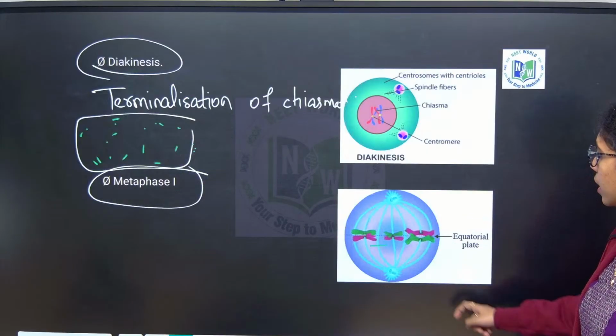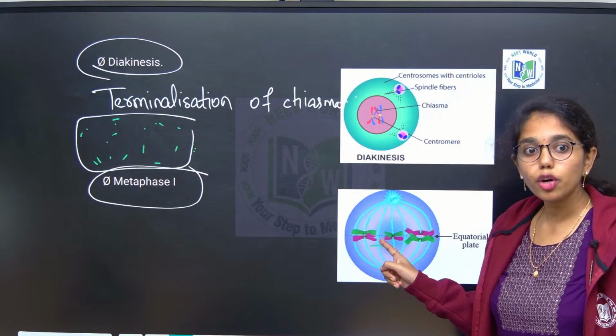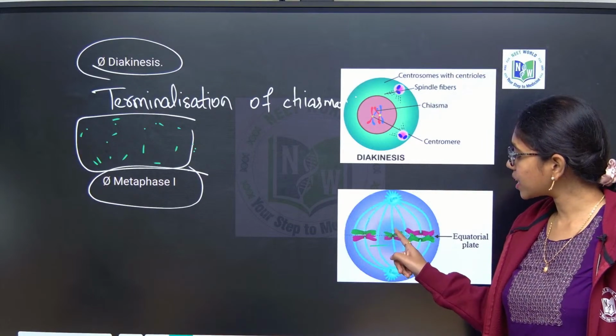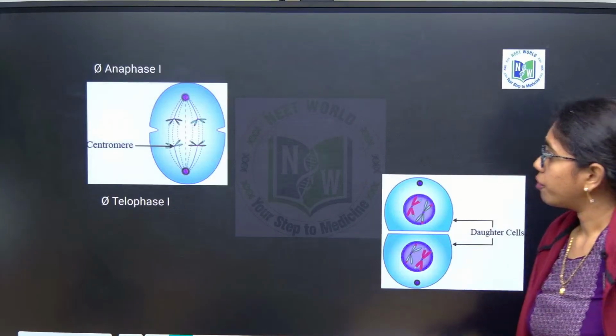And where are the spindle fibers attached to the chromosome? To the kinetochore, which are disc-shaped structures over the centromere. Now, anaphase.